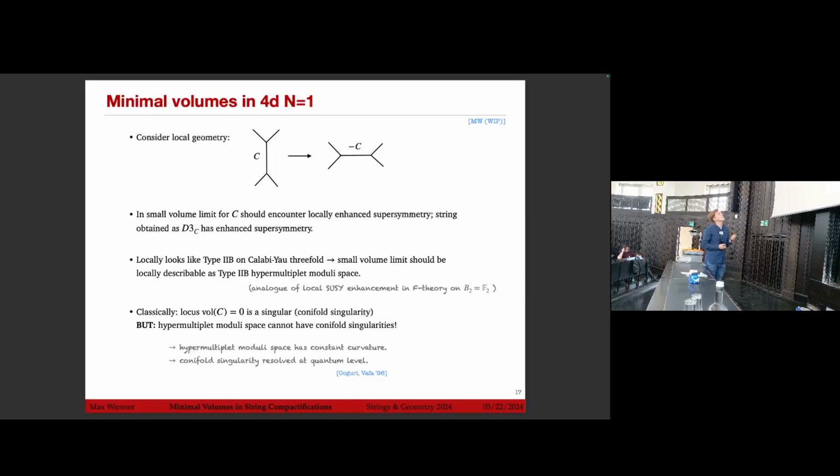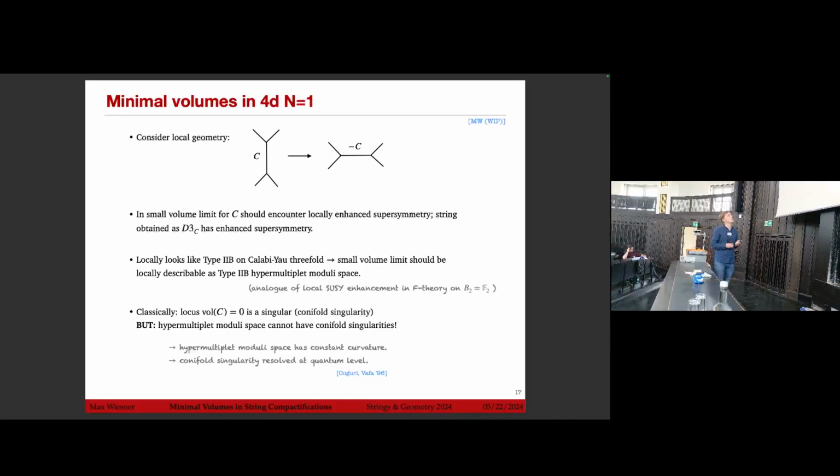So this then looks actually locally like type 2B on a Calabi-Yau 3-fold, where the small volume limit should be locally described in the type 2B hypermultiplet sector, which is actually analogous to local SUSY enhancement in F-theory models with the base B2 equal to F2.